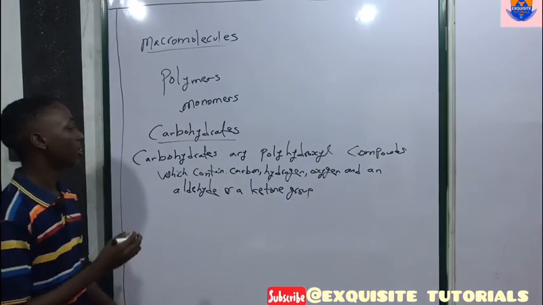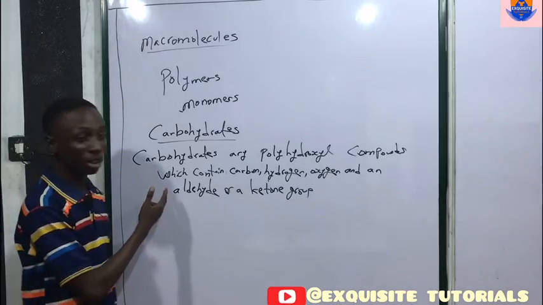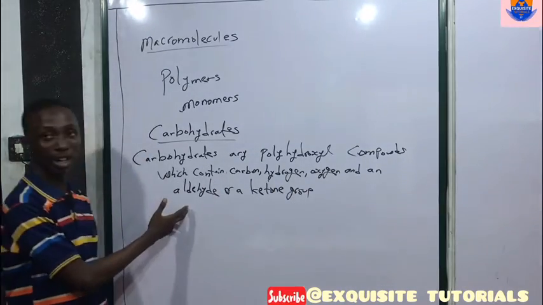Now, like I just said, carbohydrates are polyhydroxy compounds which contain carbon, hydrogen, oxygen, and an aldehyde or a ketone